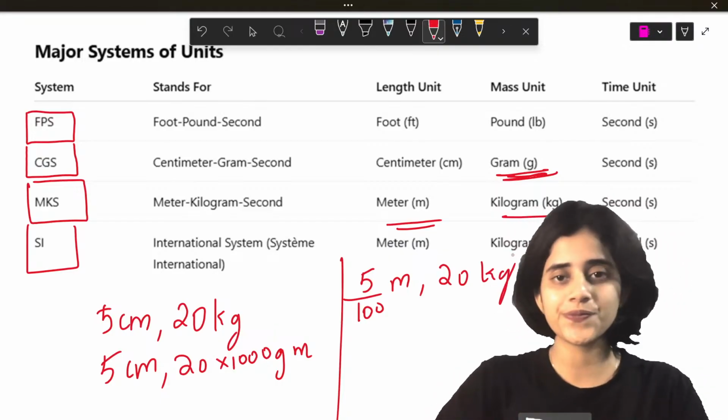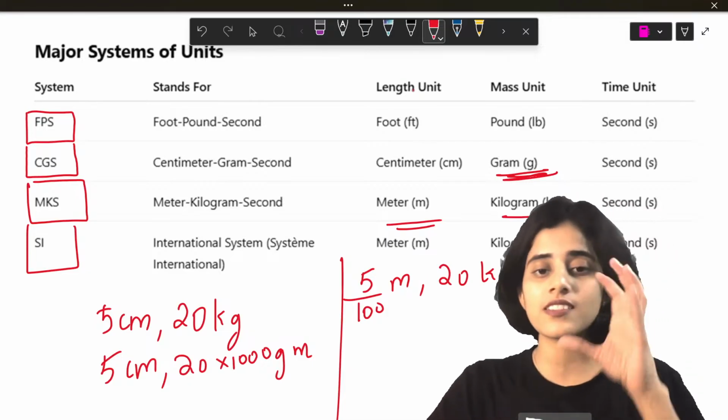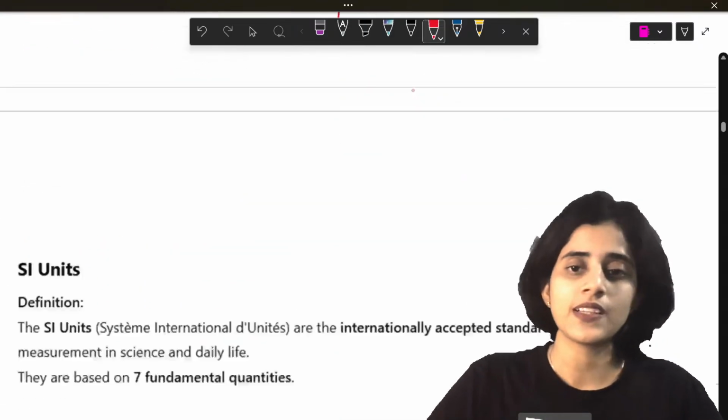Yes. Okay, so this is why units are important.